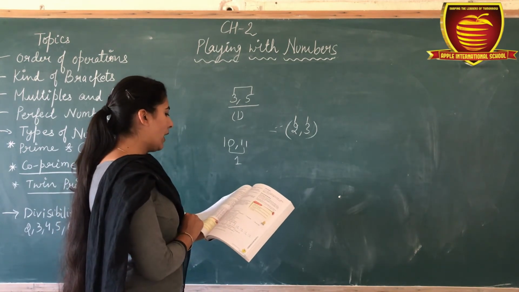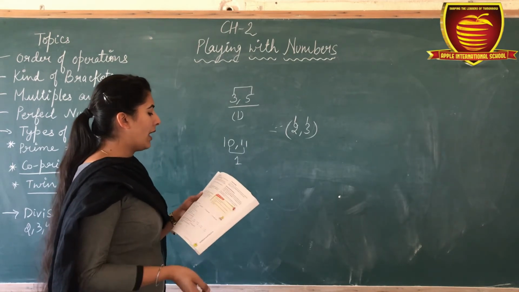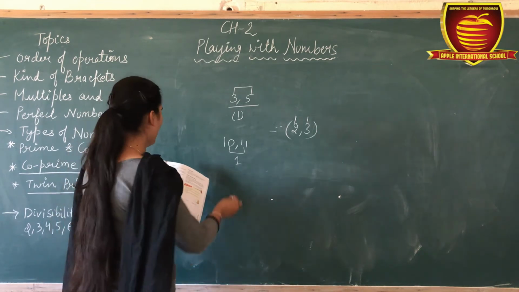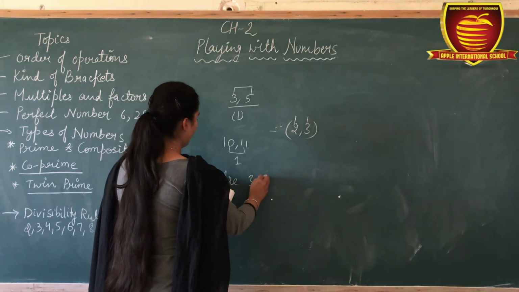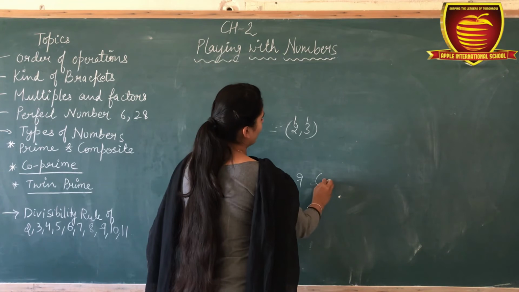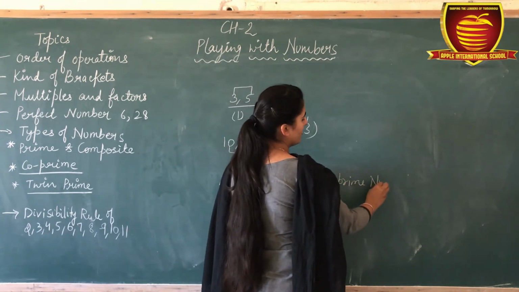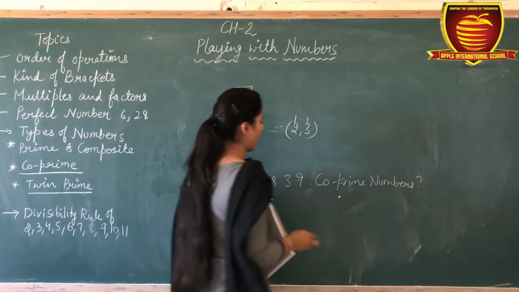Now some examples. I give you a question and you have to tell me whether it is co-prime or not. Are 35 and 39 co-prime numbers? You have to find it.